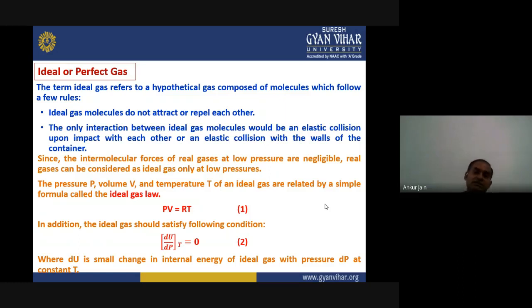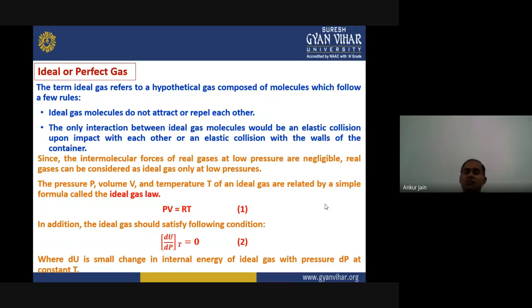Because ideal gas does not exist in nature, if we consider real gases, we can understand that the intermolecular forces of a real gas at very low pressure are negligible. That means real gases can be considered ideal gases at low pressure, because there is almost no intermolecular force.